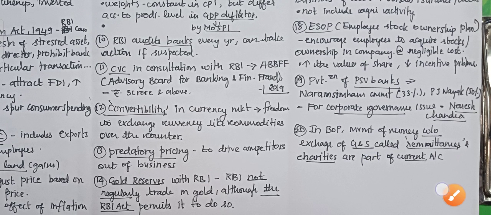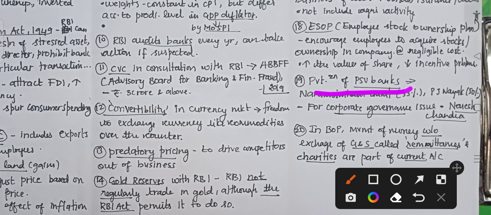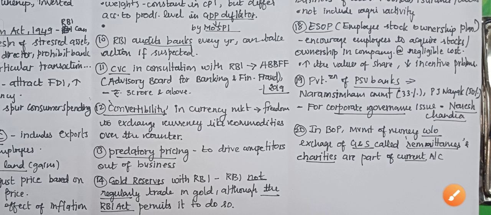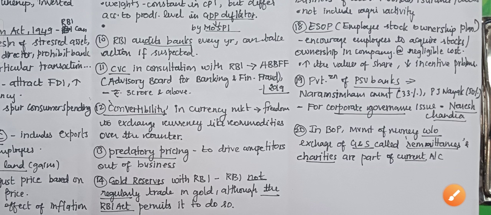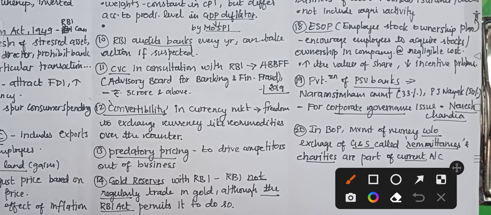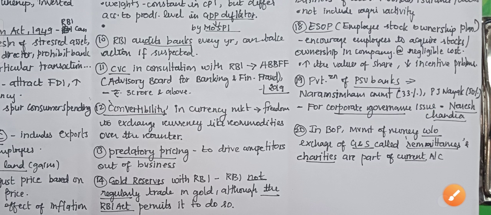And the next one is about the privatization of PSU Bank, that is Public Sector Bank. It is recommended by the Narasimhan Committee. It recommended 33% privatization, and the PJ Nayak Committee recommended below 50%. And next committee is for corporate governance related issues. We formed the Naresh Chandra Committee. Naresh Chandra is related to corporate governance.